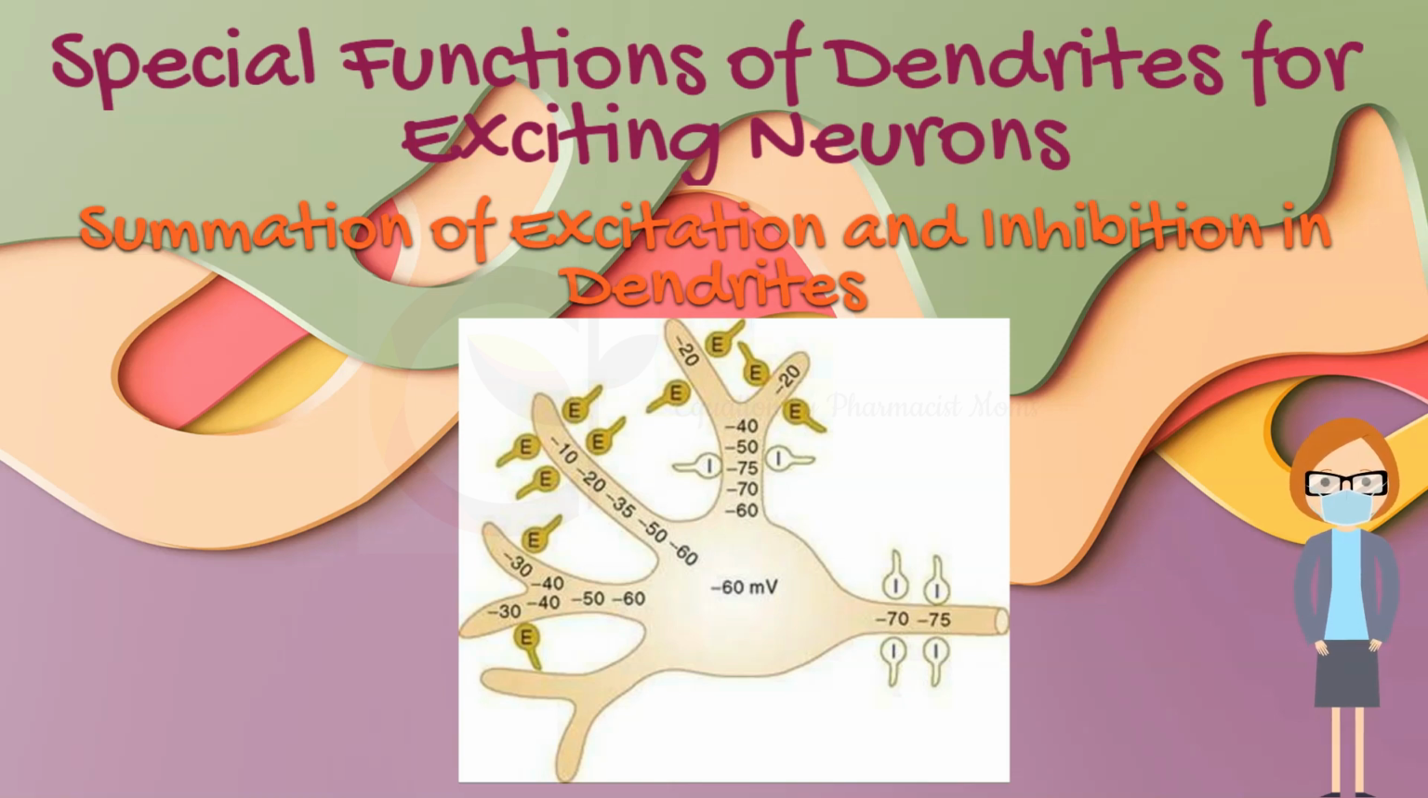Also shown in the figure are several inhibitory synapses located directly on the axon hillock and initial axon segment. This location provides especially powerful inhibition because it has the direct effect of increasing the threshold for excitation at the very point where the action potential is normally generated.